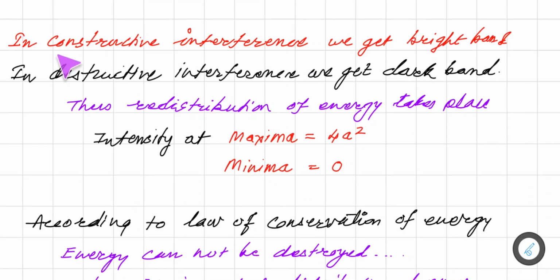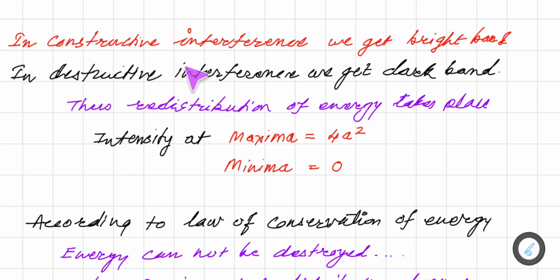So now we saw that when two waves of the same wavelength, same amplitude and same phase interfere, we get constructive interference, in which we get a bright band. And in case of destructive interference, as both waves are out of phase, we get a dark band. Thus we can say that a redistribution of energy takes place.